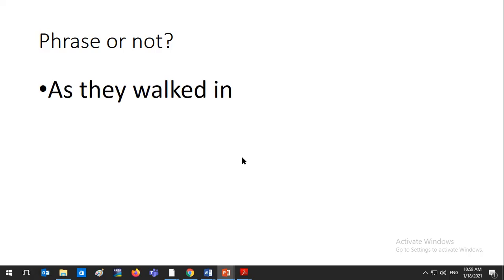The next sentence: "as they walked in." Phrase or clause? Good job. Ahmed, you put your hand up. It was an accident. Okay, if it was an accident, then the whole class is bravo. No hands should be up because this is a clause. It's a clause because we have a subject, which is they, and a verb, which is walked. No hands up.